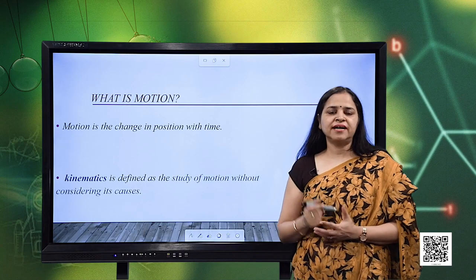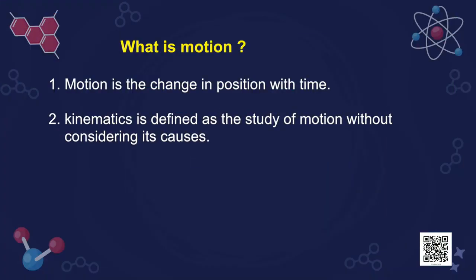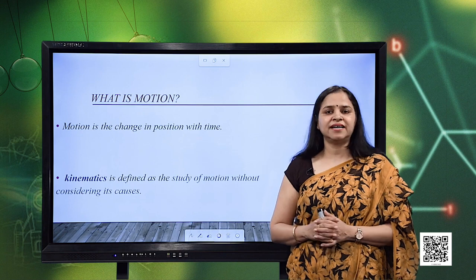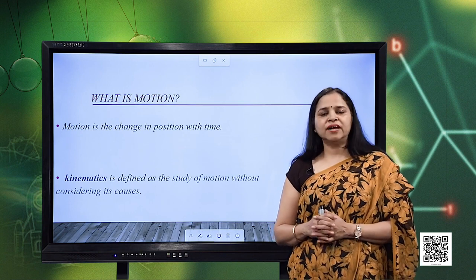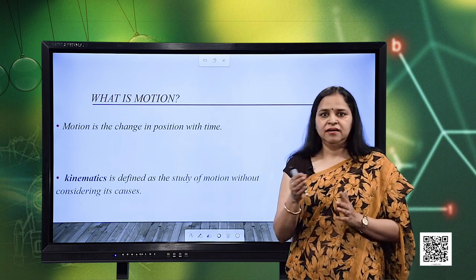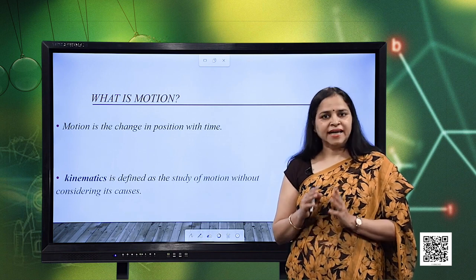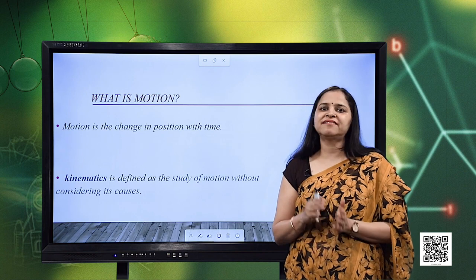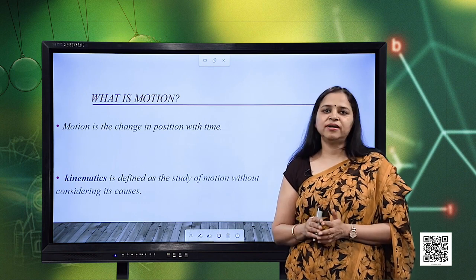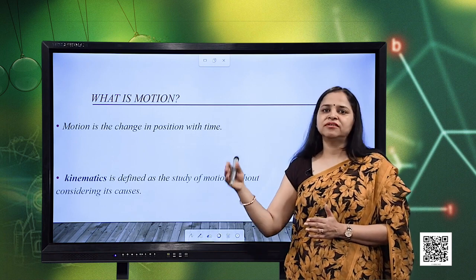So, we study motion in the branch of physics called kinematics, and kinematics is defined as the study of motion without considering its causes. So, here in kinematics, in this chapter we will confine our studies just to the motion of the object while the object is moving, but will not talk about the cause of the motion. Also, in this chapter we will talk about only the straight line motion, also known as rectilinear motion, in which the motion is along a straight line.